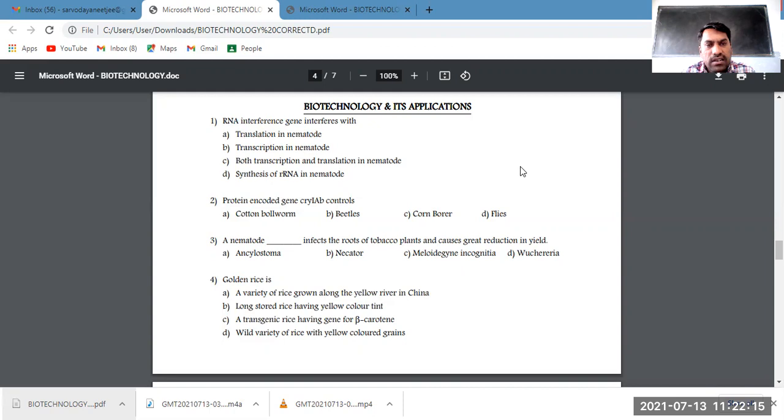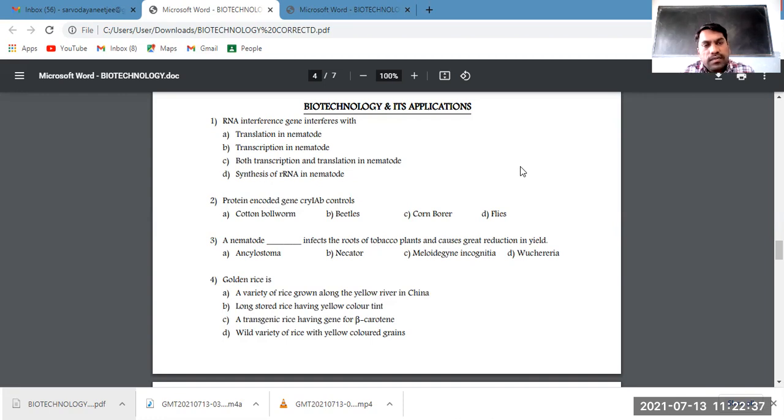RNA interference gene interferes with: translation in nematodes, transcription in nematodes, both transcription and translation in nematodes, or synthesis of recombinant RNA in nematodes.